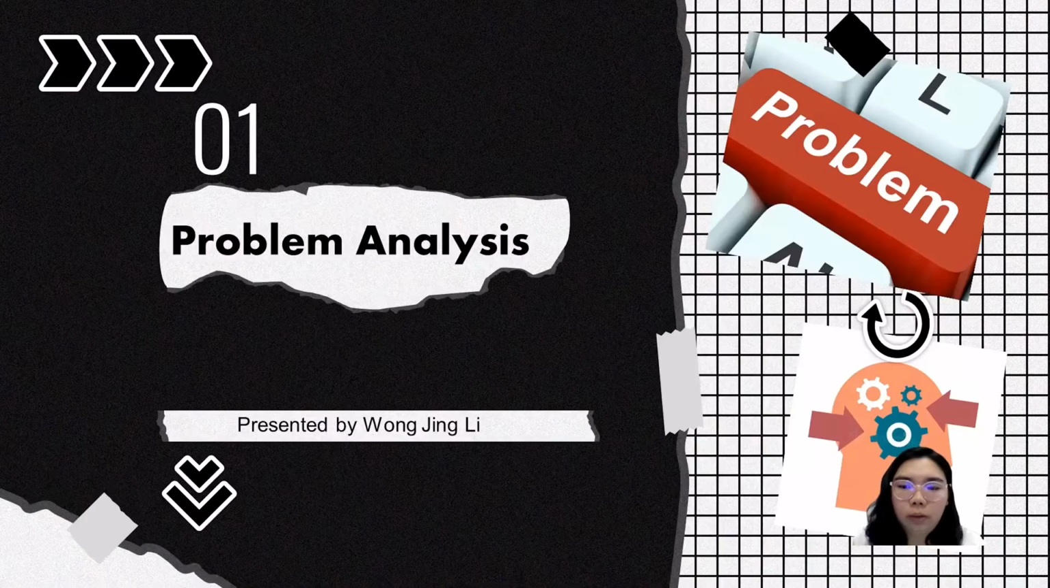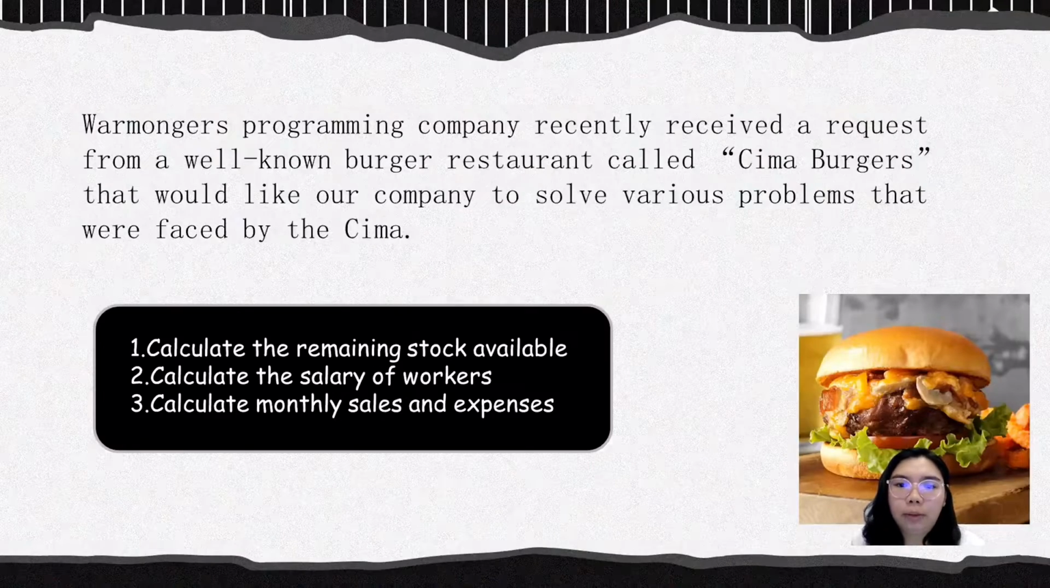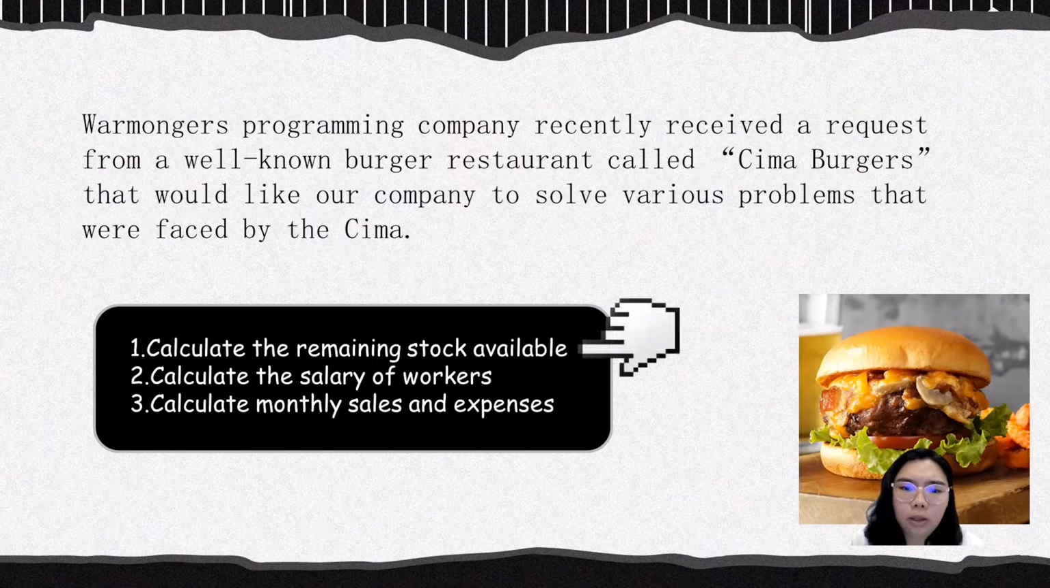I'm Jinli. I'm going to present the problem analysis. Warmongers Programming Company recently received a request from a well-known burger restaurant called Sima Burgers, who would like our company to solve various problems faced by Sima. The first problem is to calculate the remaining stock available. Second, calculate the salary of workers, and third, calculate monthly sales and expenses.